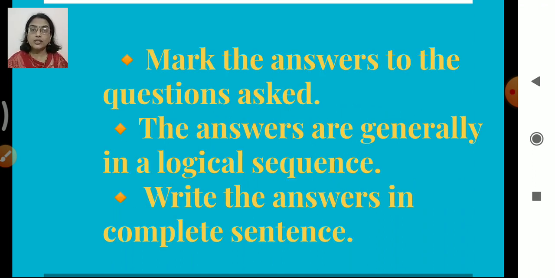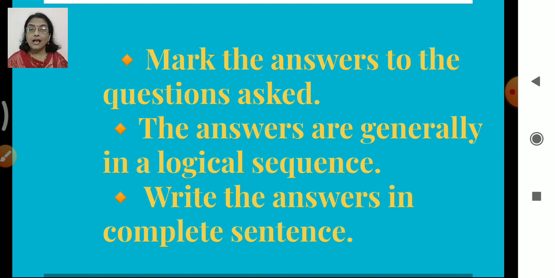Once you get the answer, you feel, this was the question asked, so this can be the answer. So what is your work then? Mark the answers to the questions asked. Put a bracket or underline it. Just do some marking so that it will become easy for you when you are actually writing the answers.